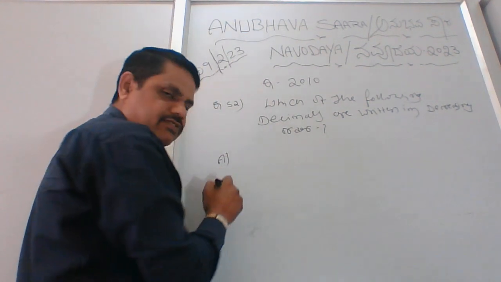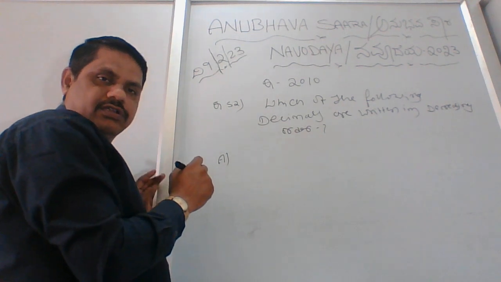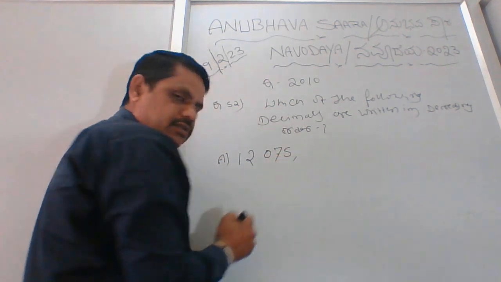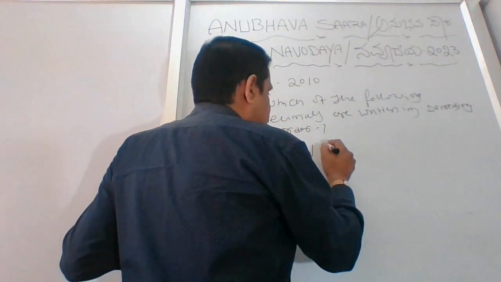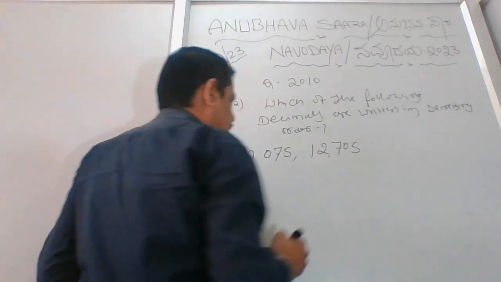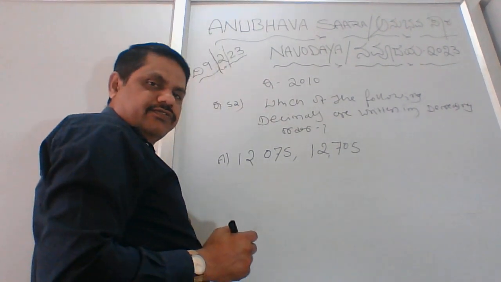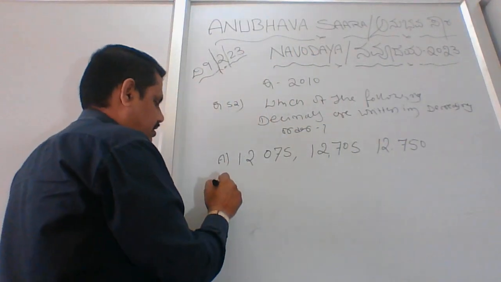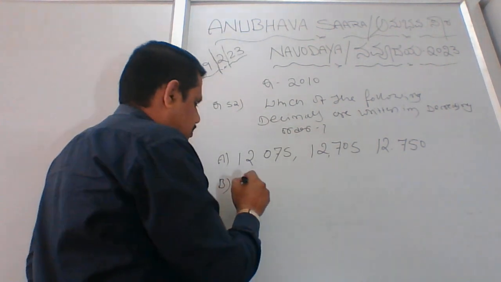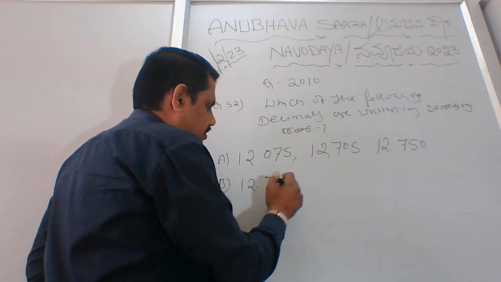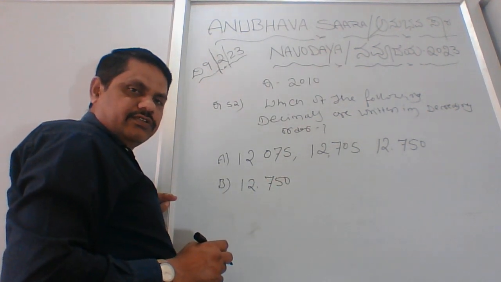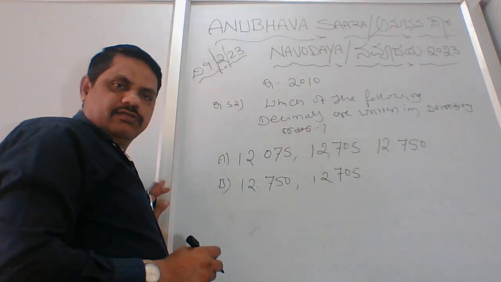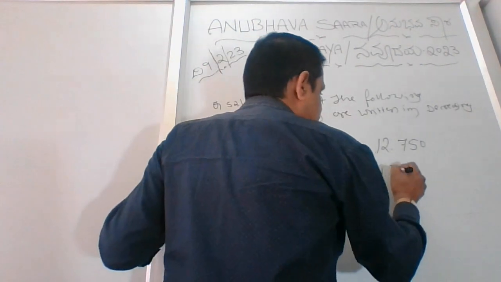Option A says 12,075, 12,705, 12,750. This is option A. Coming to option B, 12,750, 12,705, 12,005, 12,070.